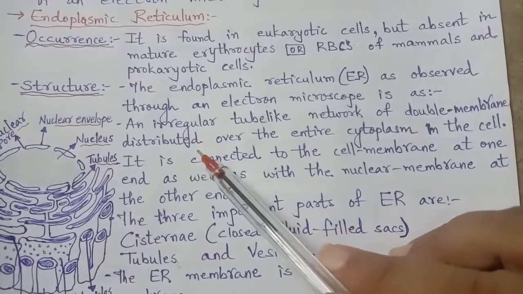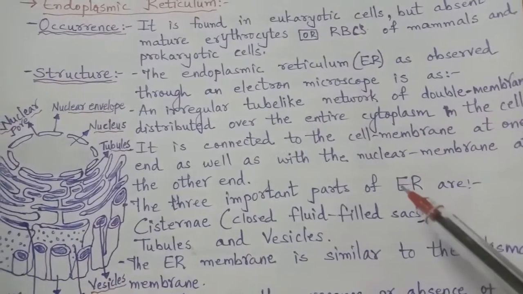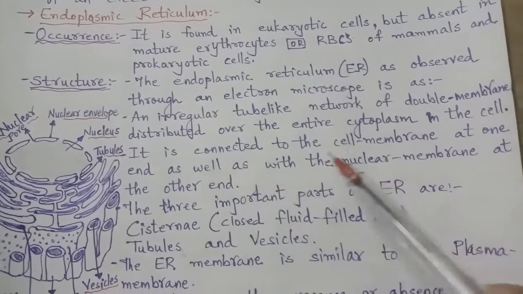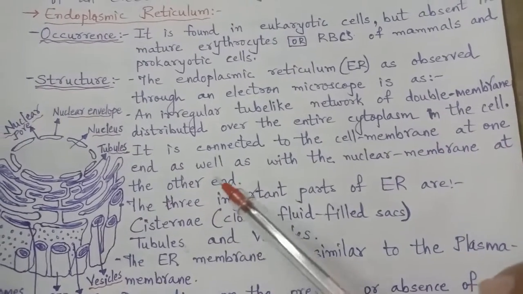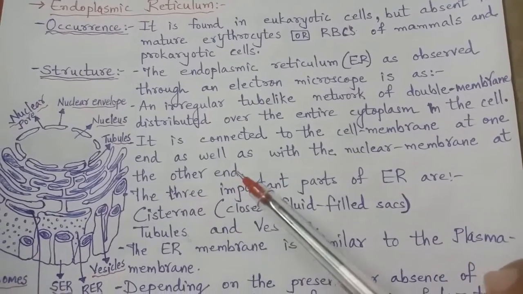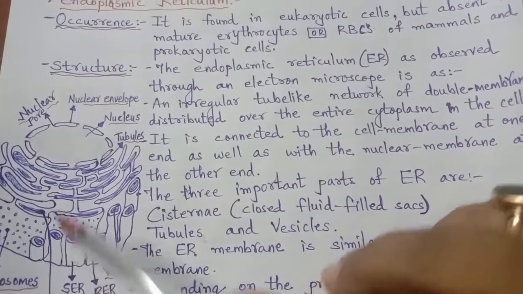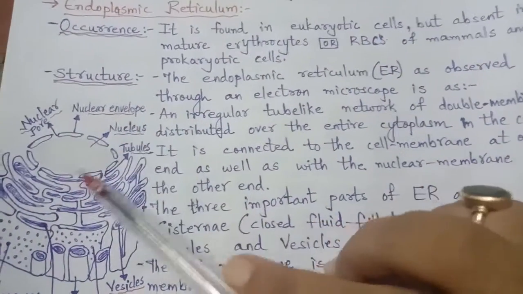fluid distributed over the entire cytoplasm in the cell. It is connected to the cell membrane at one end as well as the plasma membrane or nuclear membrane at the other end. On one side it is connected with the cell membrane, on another side with the nucleus.